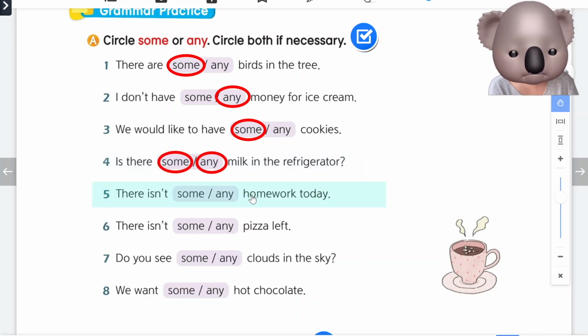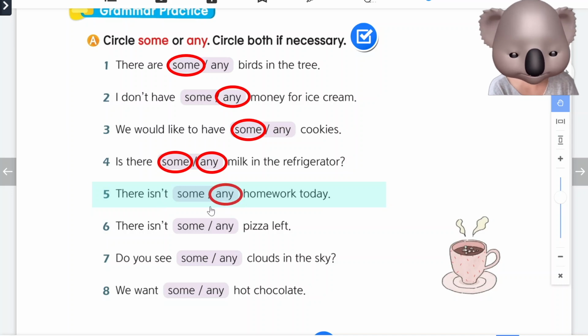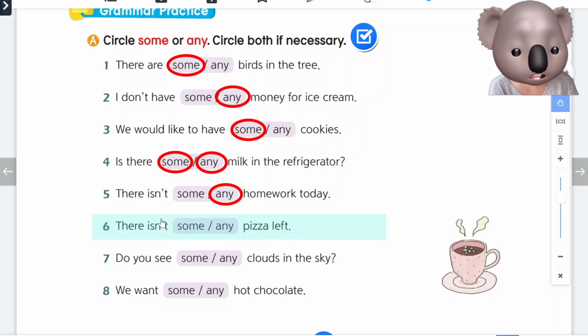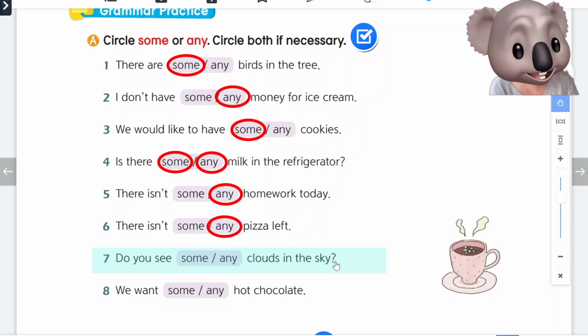Number 5. There isn't homework today. It's a negative. Isn't는 is not contraction이잖아. So we will circle any. Number 6. There isn't pizza left. 또 negative가 나오네. any가 맞죠? And number 7. Do you see clouds in the sky?